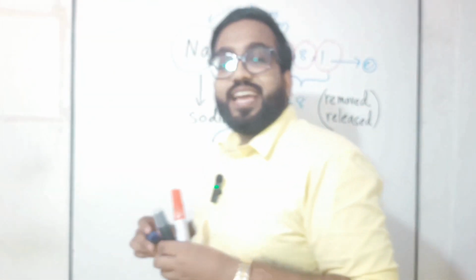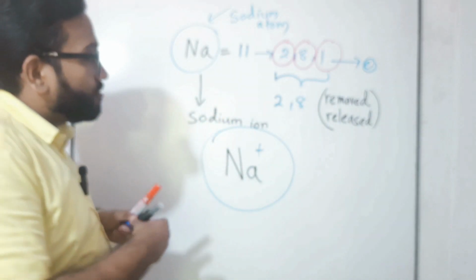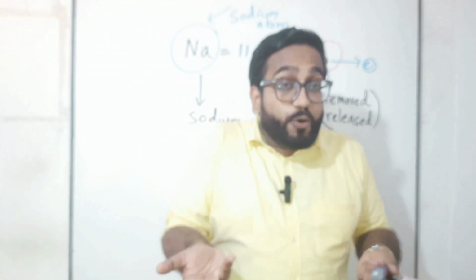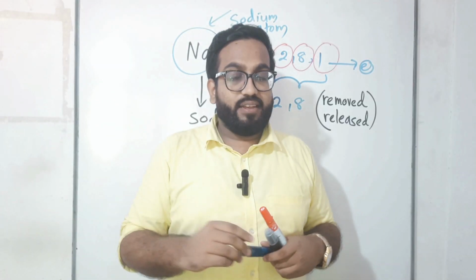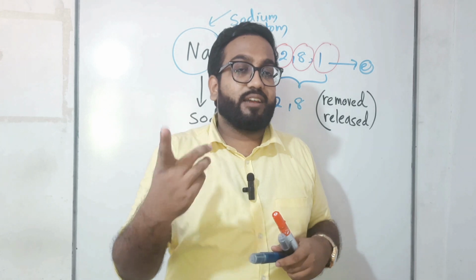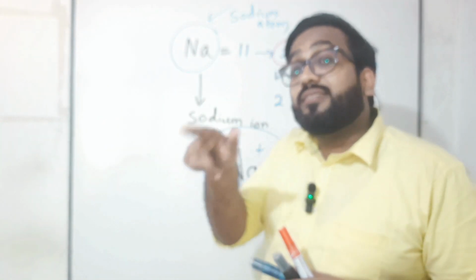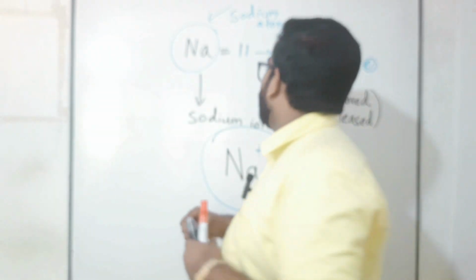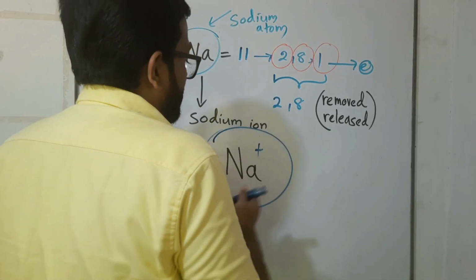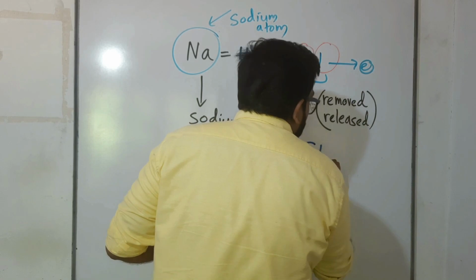Okay, now what happened? 1 electron was released by whom? By sodium, right? Then when that electron is going, that electron was seen by another atom. Do you know who is that? That is chlorine.